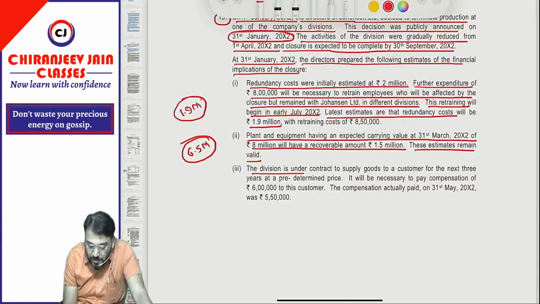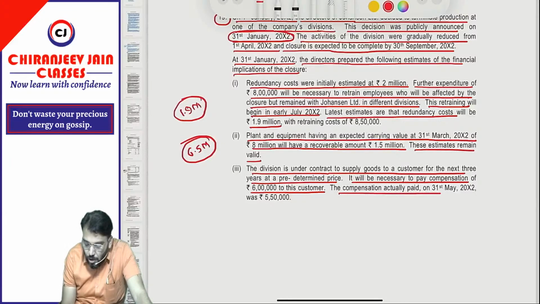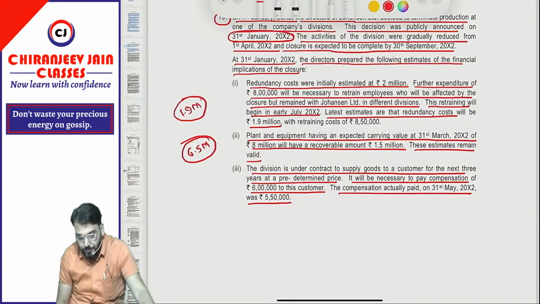Next, the division is under a contract to supply goods to a customer for the next 3 years at a predetermined price. It will be necessary to pay a compensation of 6 lakh to the customer. The compensation actually paid on 31st May 2002 was 5 lakh 50,000.